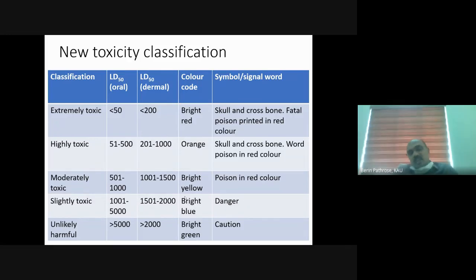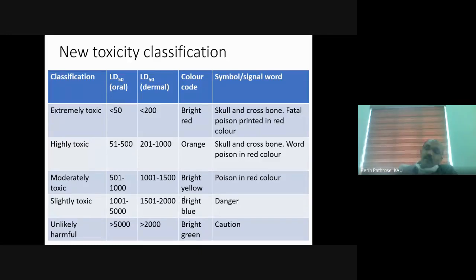In the slightly toxic category, it ranges from 1001 to 5000, and it is bright blue with danger written. Earlier it was green in color, now it is blue in color, and there will be danger written over it, but the LD50 class ranges from 1001 to 5000. And in the last category, unlikely to be harmful, it is bright green and caution, and the LD50 is greater than 5000. That is similar to the slightly toxic category.